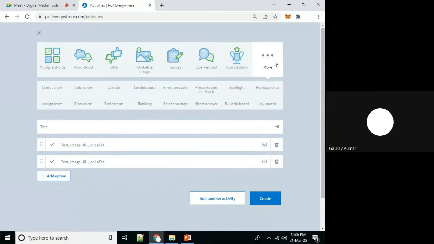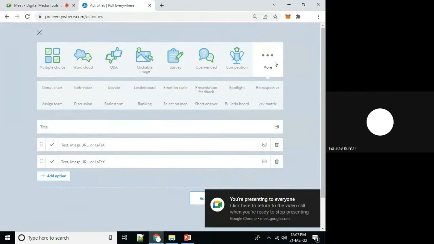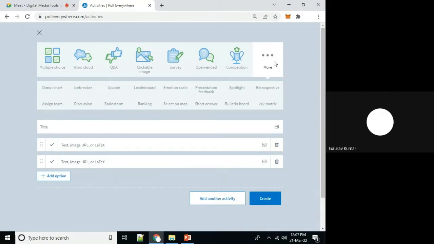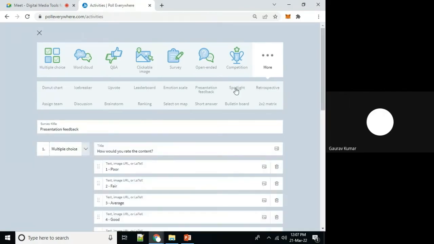Whether we want to interact with our participants with open-ended questions or a survey, word cloud, competition, donut chart, or emotion scale, we can explore any of these. You can see presentation feedback.